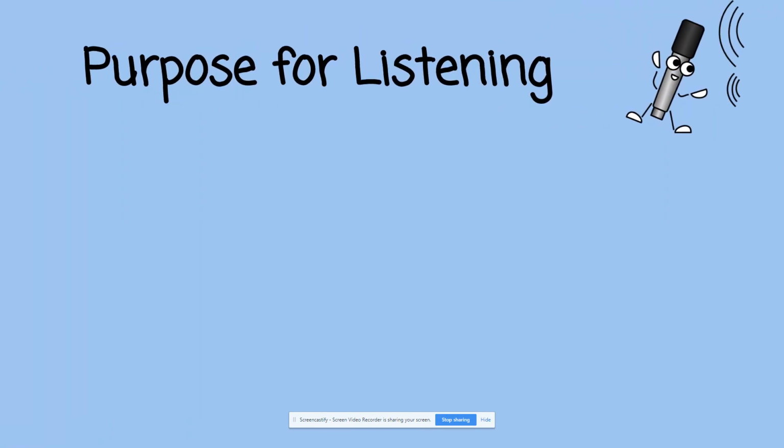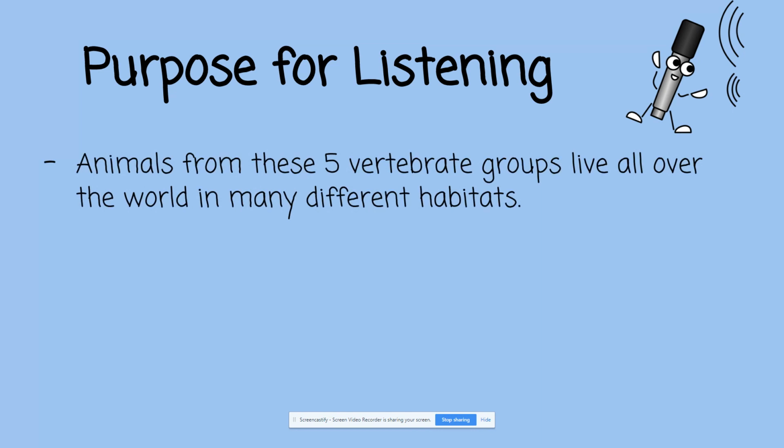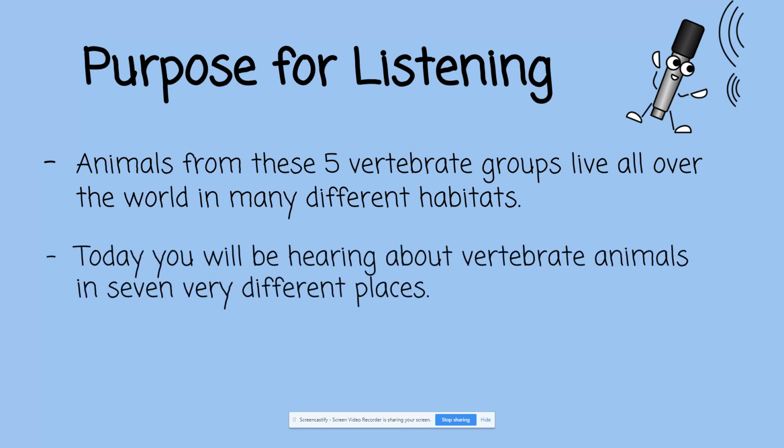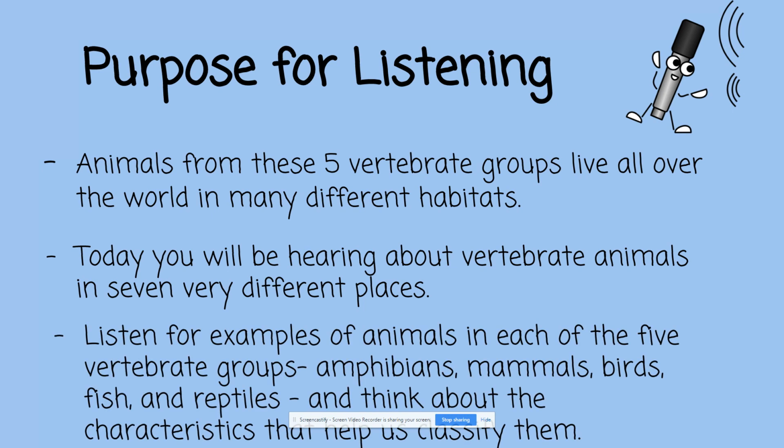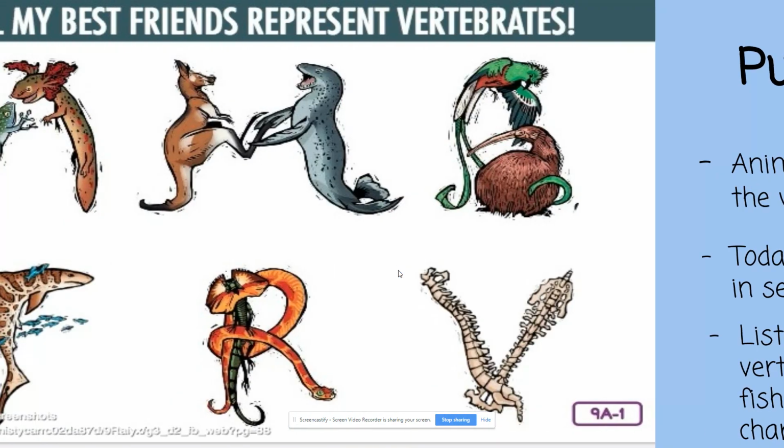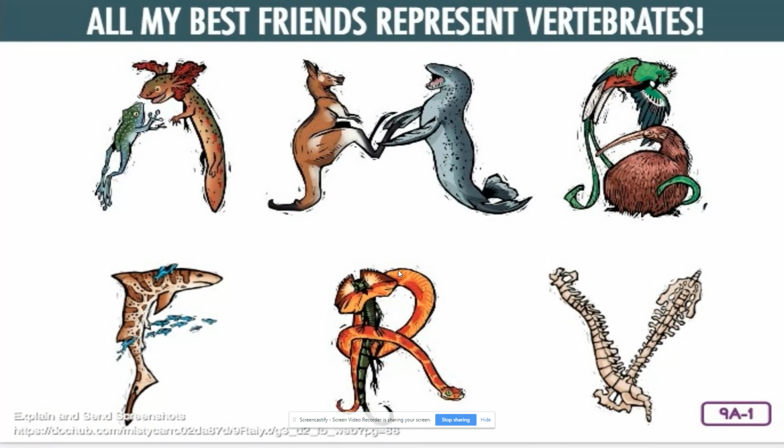Here is our purpose for listening. Animals from these 5 vertebrate groups live all over the world in many different habitats. Today, you will be hearing about vertebrate animals in 7 very different places. Listen for examples of animals in each of the 5 vertebrate groups: amphibians, mammals, birds, fish, and reptiles, and think about the characteristics that help us to classify them. All my best friends represent vertebrates.